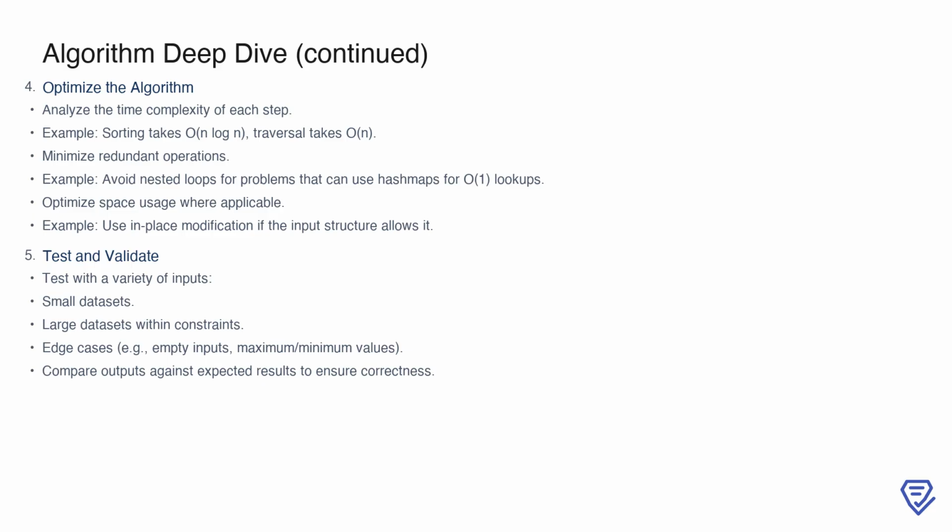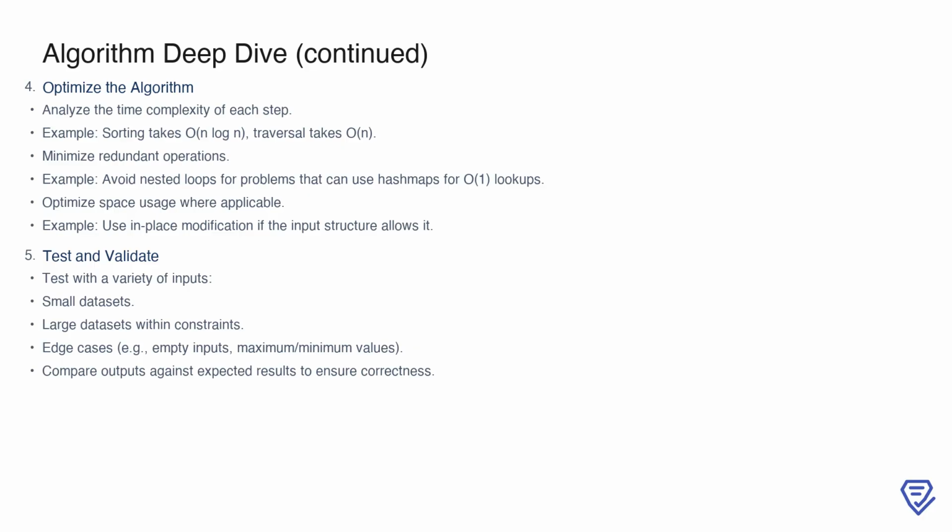With the algorithm designed, the next step is optimization. Start by analyzing the time complexity of each step. For example, sorting typically takes O(n log n), while simple traversal takes O(n). Look for opportunities to minimize redundant operations, such as replacing nested loops with hash maps for O(1) lookups. Additionally, consider optimizing space usage where applicable. For instance, in-place modification can be used if the problem allows modifying the input structure to save memory.